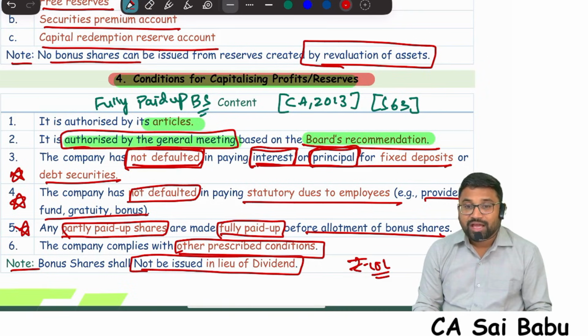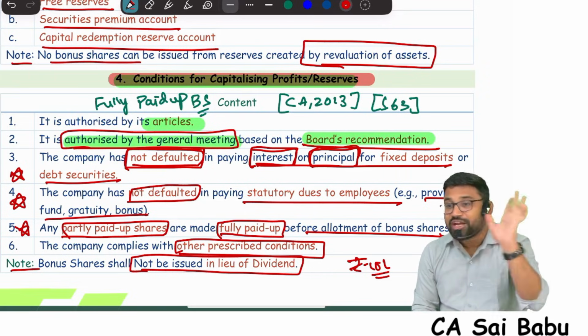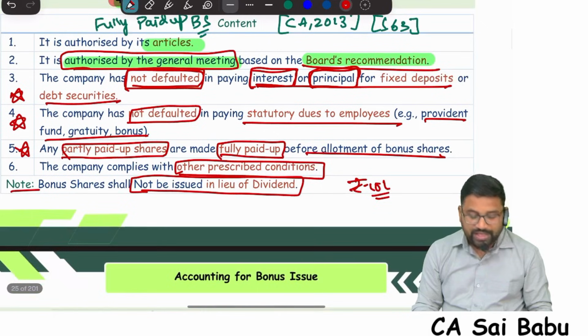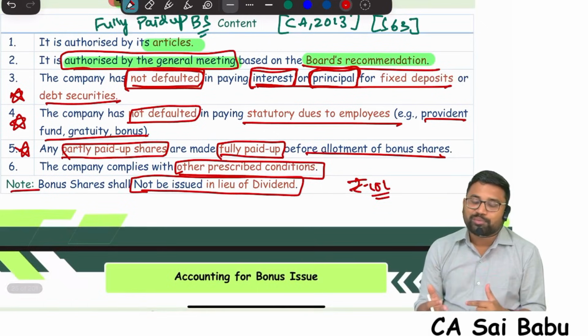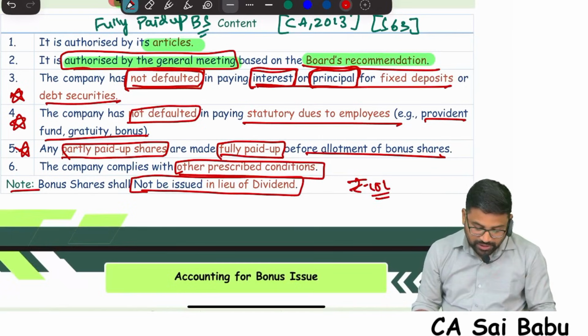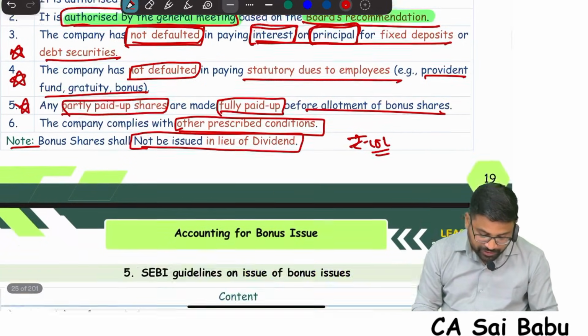Next, no default in payment of statutory dues to the employees, like PF, gratuity, pension, all these employee amounts. Next, if you want to give fully paid up bonus shares, first partly paid up shares must be converted into fully paid, and bonus cannot be issued in lieu of dividend.